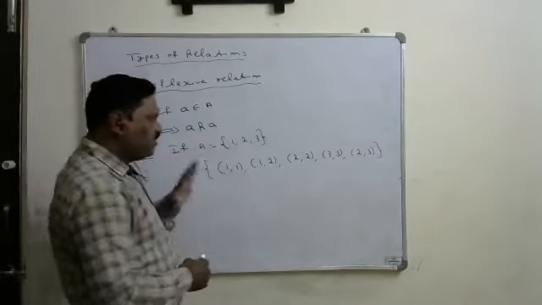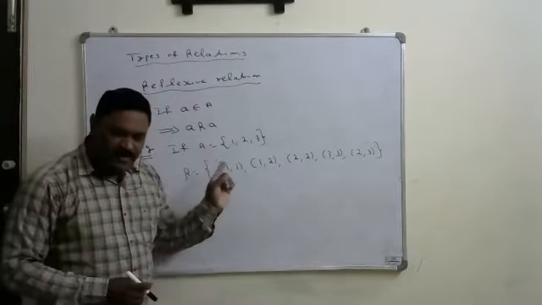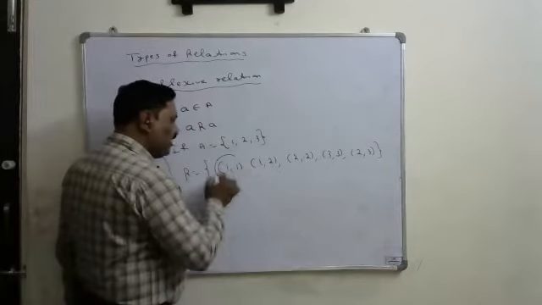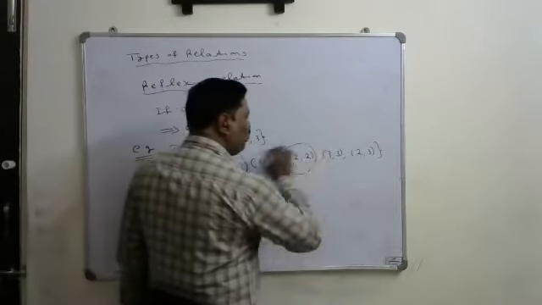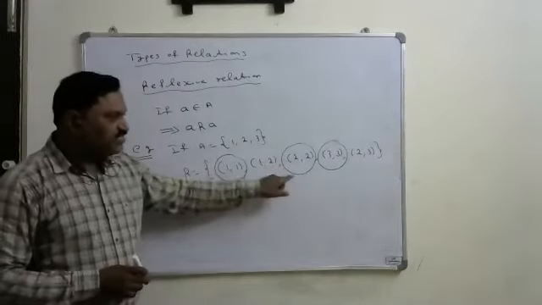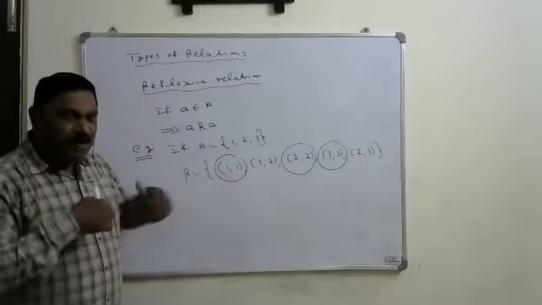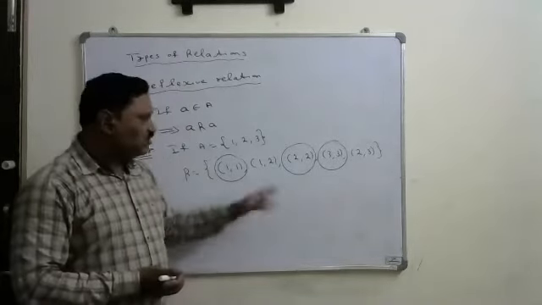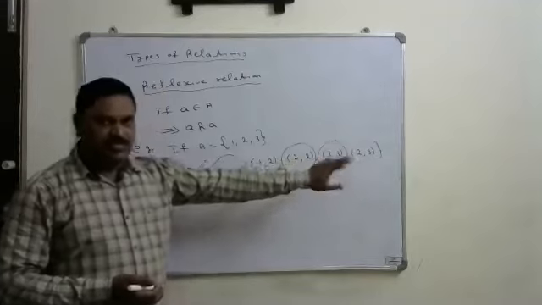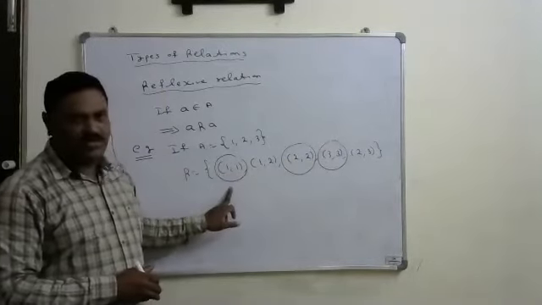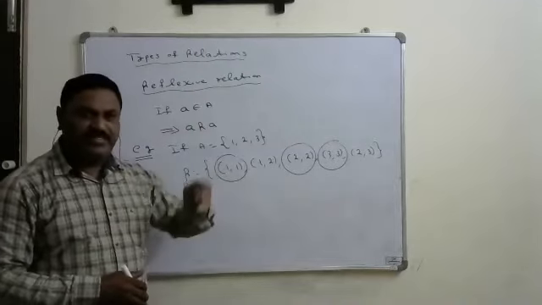Yes. Because in reflexive, every element compulsorily should be related to itself. That means 1 is related to 1, 2 is related to 2, 3 is related to 3. Compulsorily these elements must be there. Apart from that, it may or may not have other relations. These are some extra relations, so we don't need to consider those. We just have to consider these relations, which must be there.